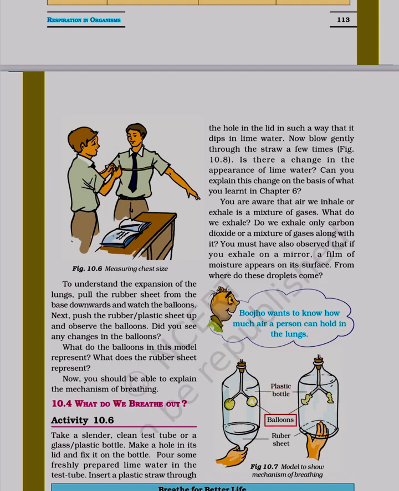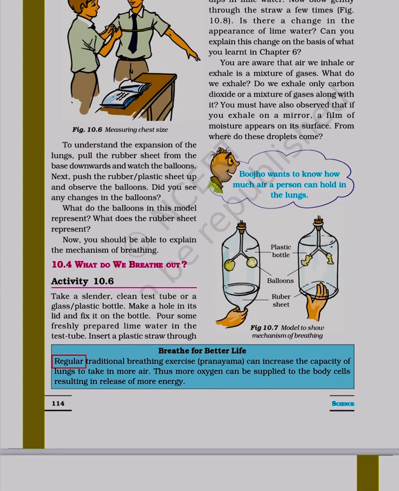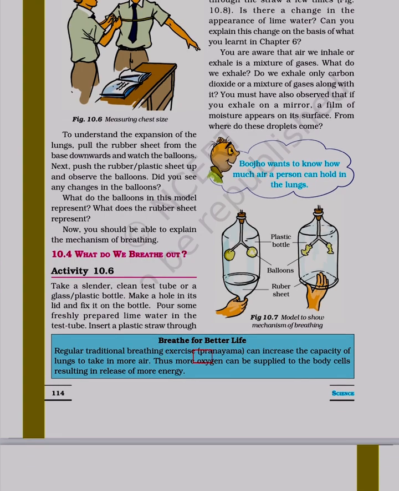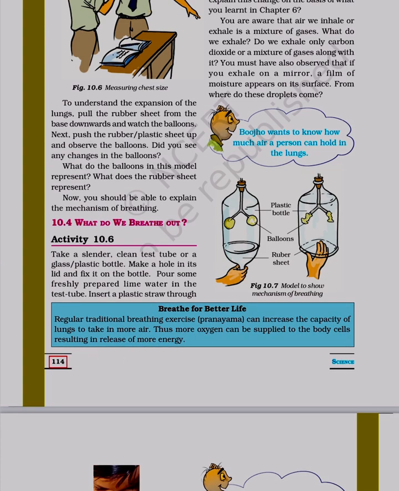Plastic bottle. Balloons. Rubber sheet. Figure 10.7 Model to show mechanism of breathing. Breathe for better life. Regular traditional breathing exercise, Pranayama, can increase the capacity of lungs to take in more air. Thus more oxygen can be supplied to the body cells resulting in release of more energy.